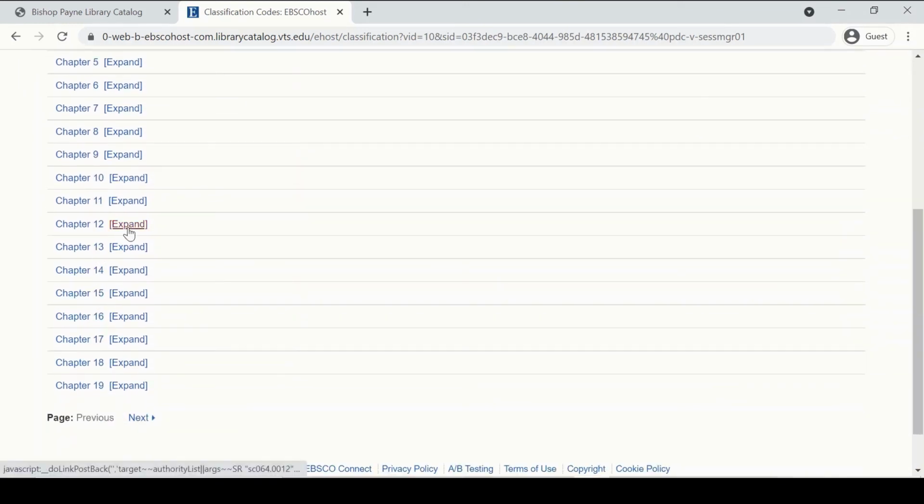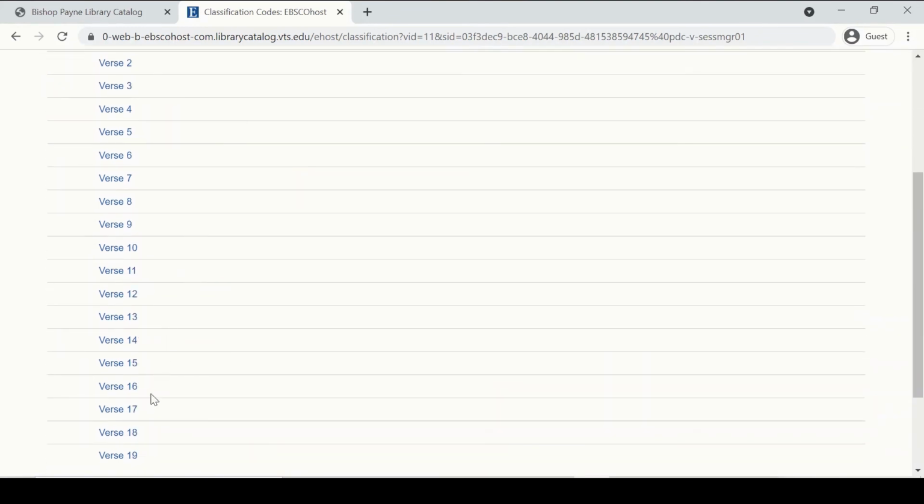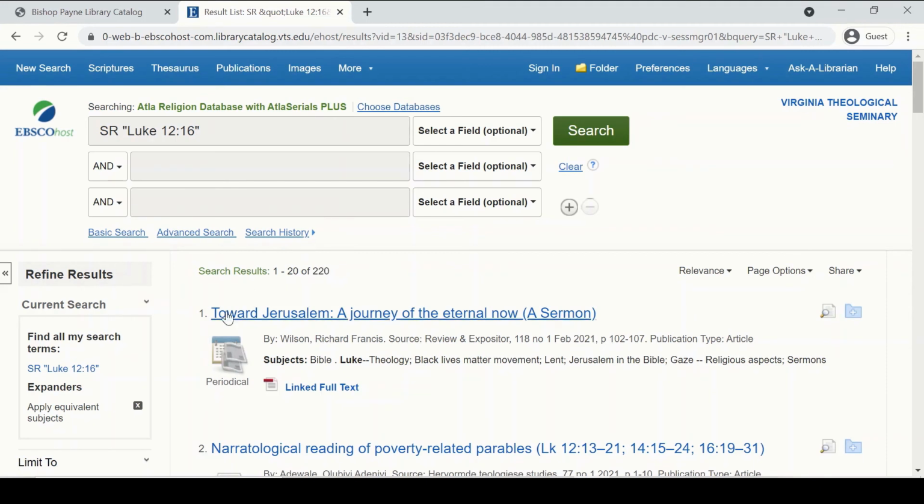Chapter 12, Expand. And I'm going to start with verse 16 since that's where my parable starts. I'm going to choose verse 16. And I'm going to get another list of results, so this time 220. This is a list of results where the articles contain Luke 12:16 somewhere in them.